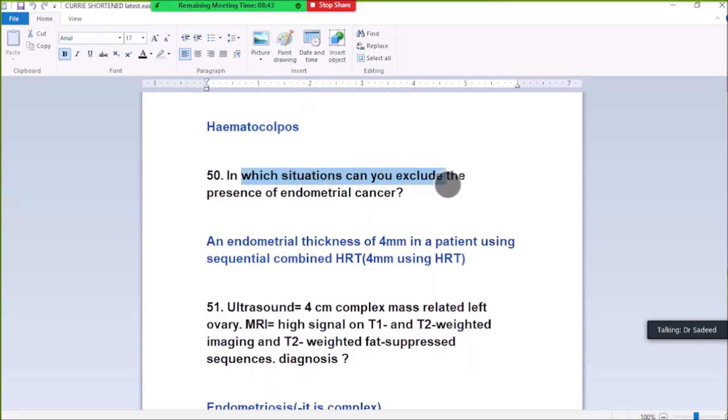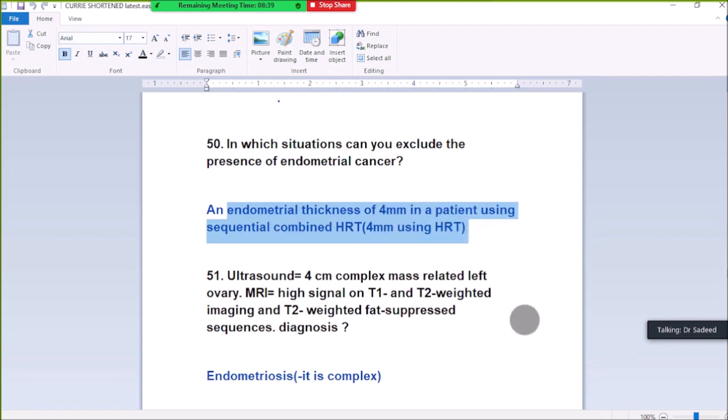50. In which situation can we exclude the presence of endometrial cancer? Endometrial thickening of 4 mm in a patient using HRT: 4 mm using HRT.